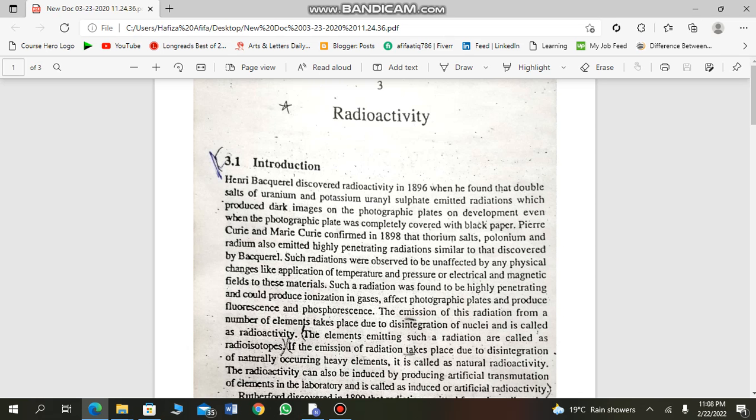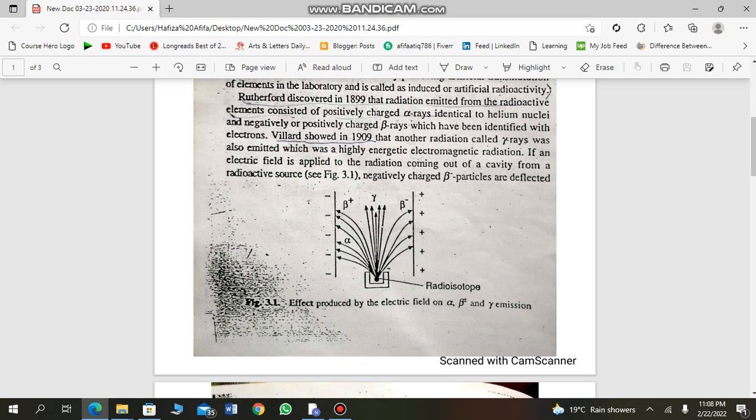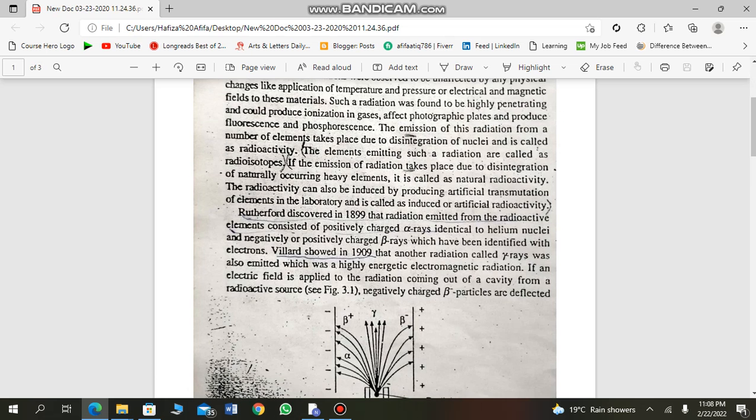What is radioactivity? Radioactivity is the disintegration of the nuclei or nuclear elements. The elements emitting such a radiation are called radioisotopes.